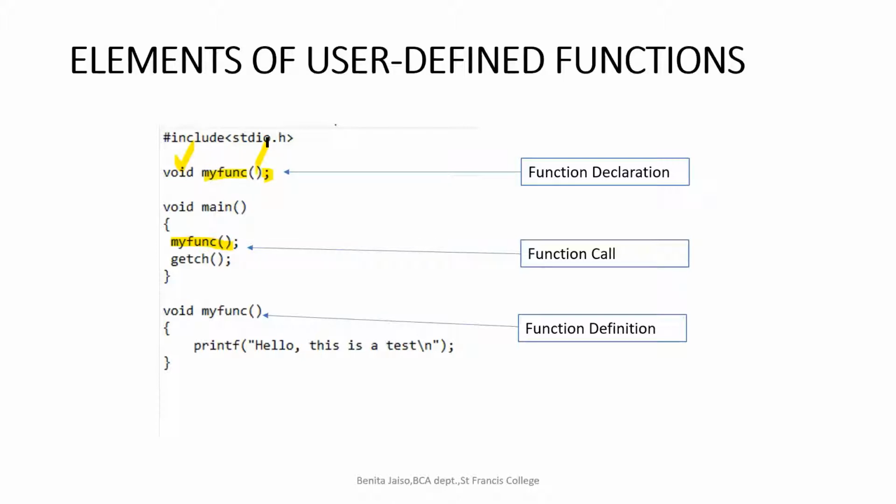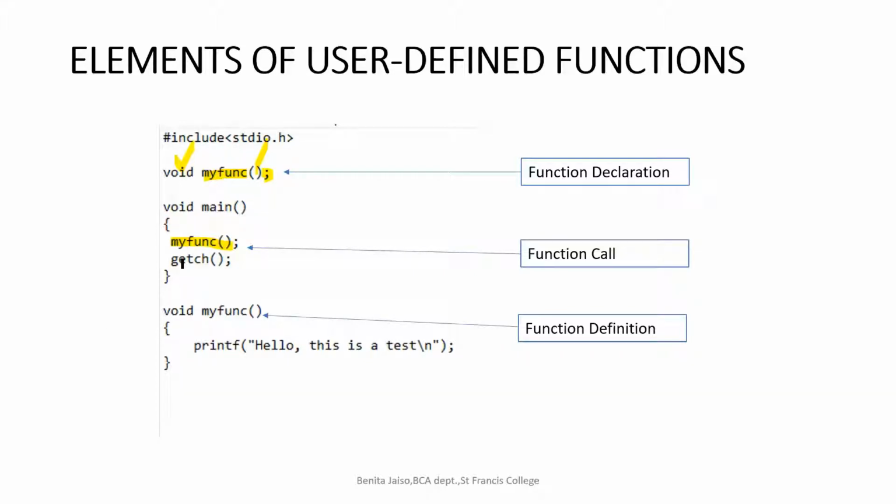What are the three things which we will mention when we are declaring a function? The return type of the function, the name of the function, and the arguments which we are passing into the function. Got it? So after giving proper information to the compiler, that is the return type and the arguments expected for this function, we will be making the call of the function.